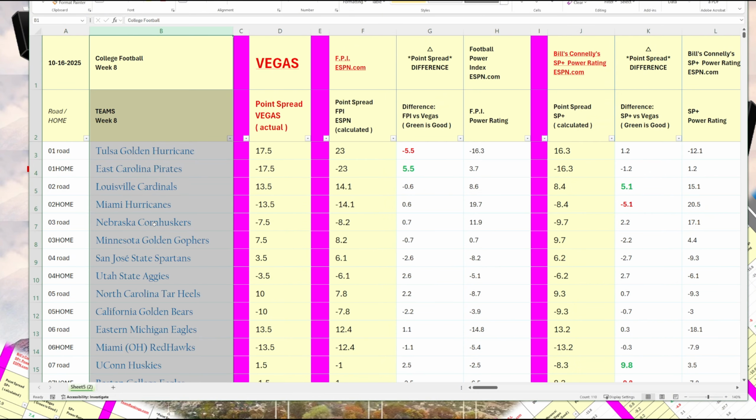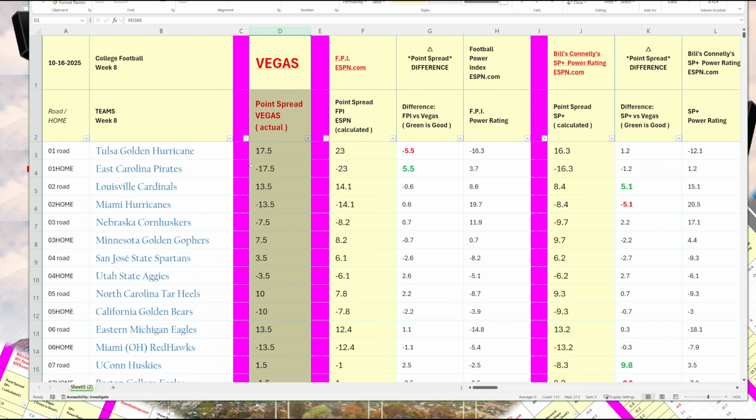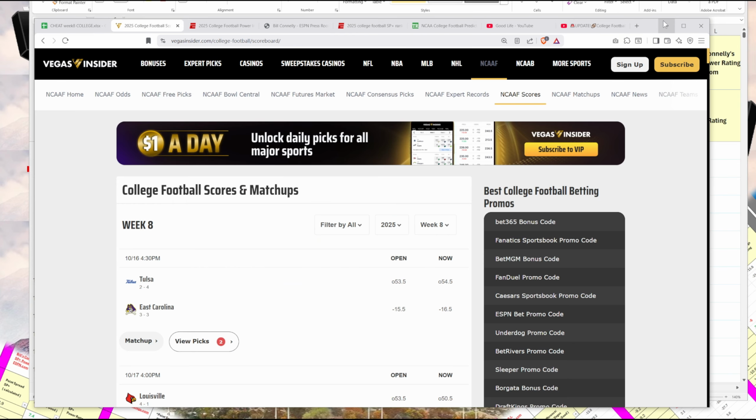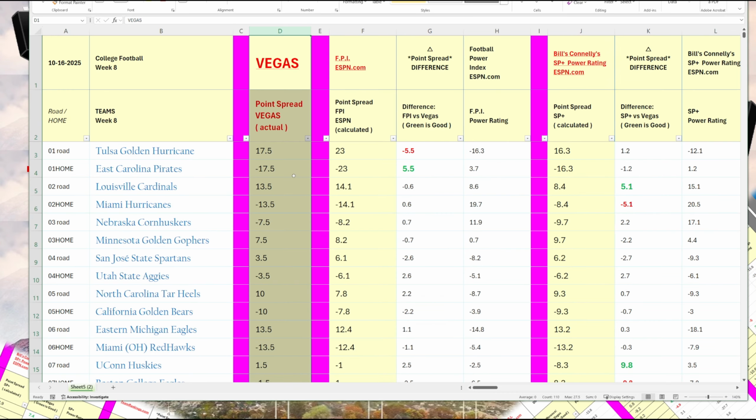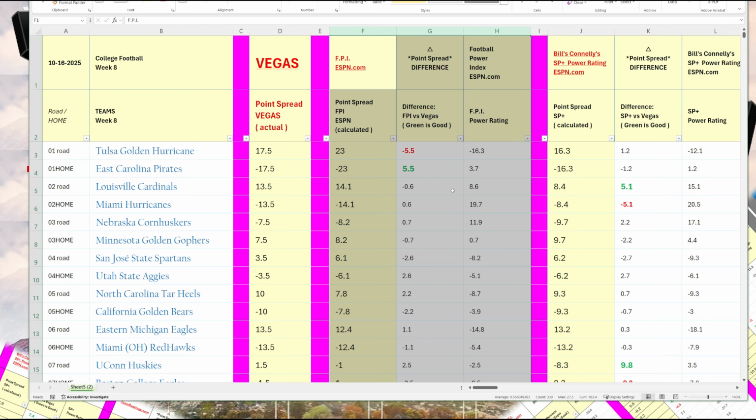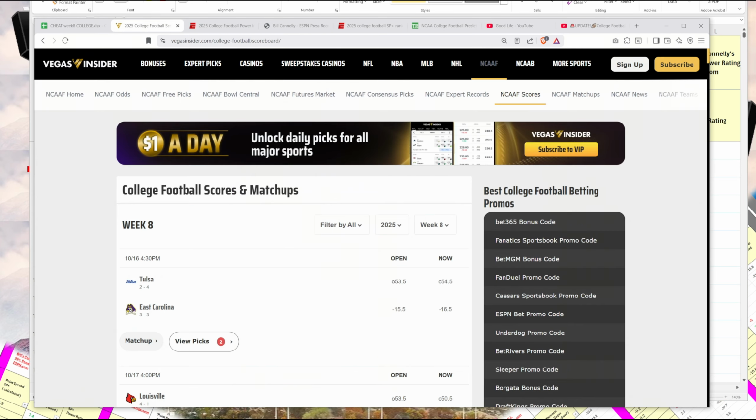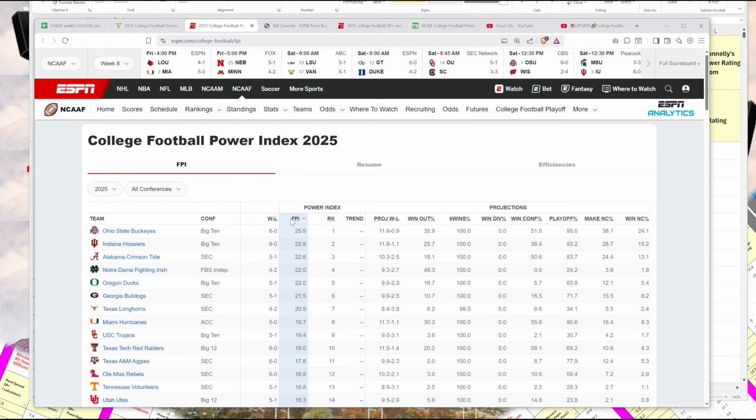So the second column has the teams. Now this next column that says Vegas is the actual Vegas point spread, and this is from VegasInsider.com. These are the point spread numbers as of October 16th, 2025. Okay, so now let's look at the next group of numbers. The next group of numbers are actually the power ratings from ESPN Football Power Index.